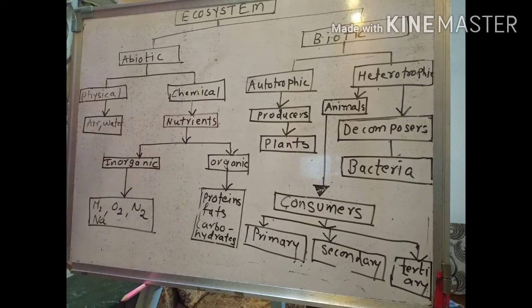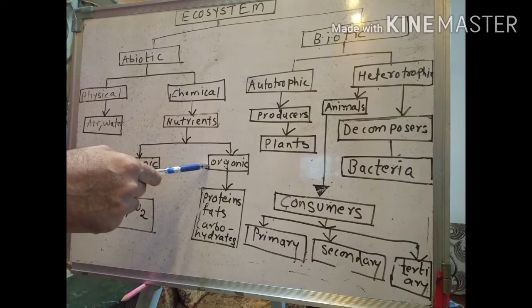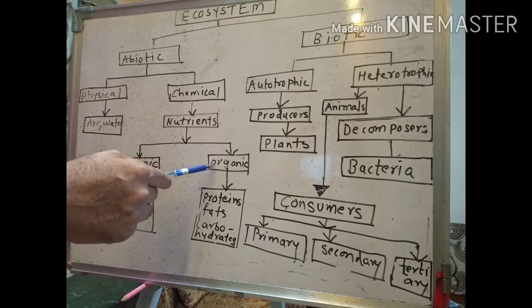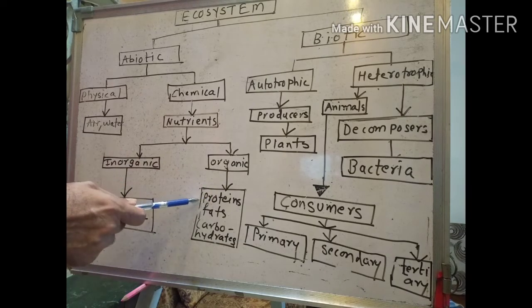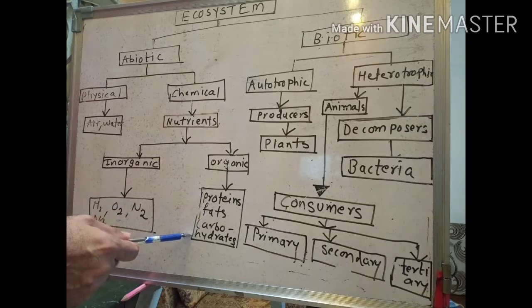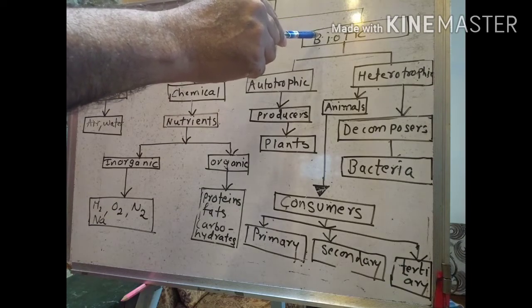And organic nutrients, we term them organic because they contain carbon. Carbon compounds are called organic compounds. So the organic nutrients are proteins, fats and carbohydrates, right?